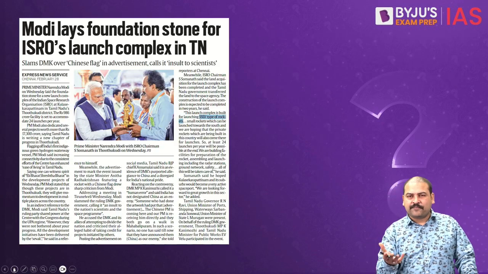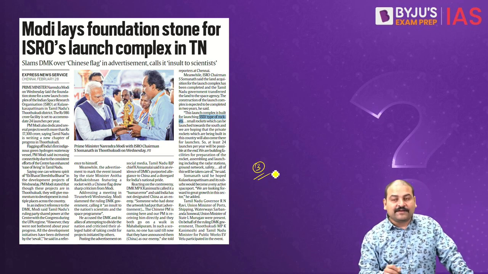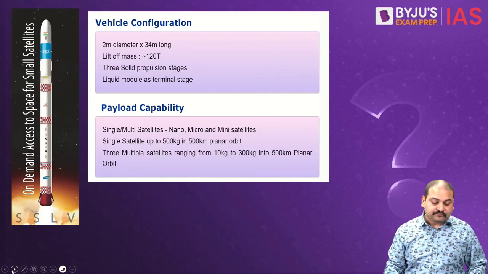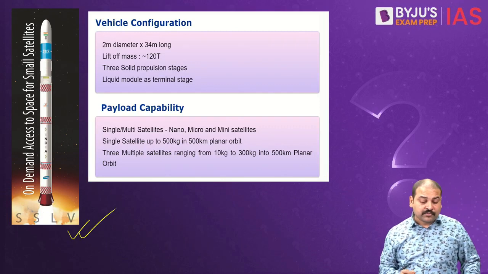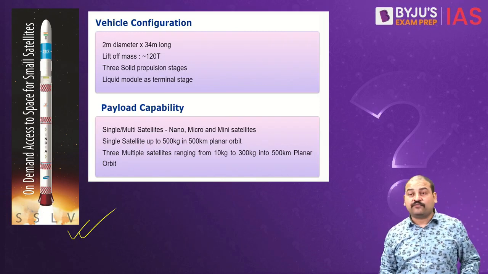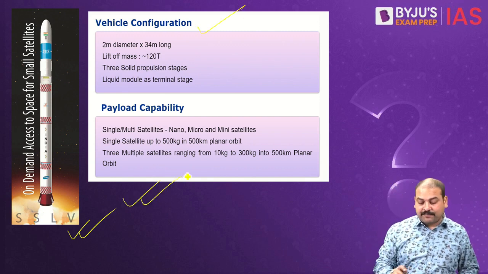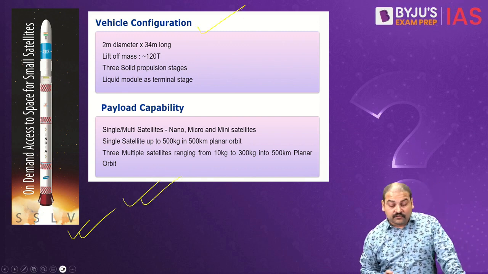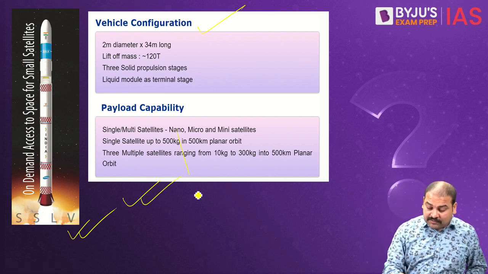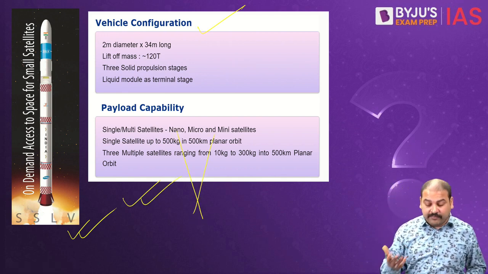You can see yesterday and day before yesterday, both the days we have talked that Prime Minister Mr. Narendra Modi had dedicated 3 projects to the country, 3 projects of the ISRO. And apart from that, you can see here, this is your SSLV, on-demand access to space for small satellites. Now, configuration and the payload capability is given here. Under this, single, multiple satellites, nano, micro or mini it can be.